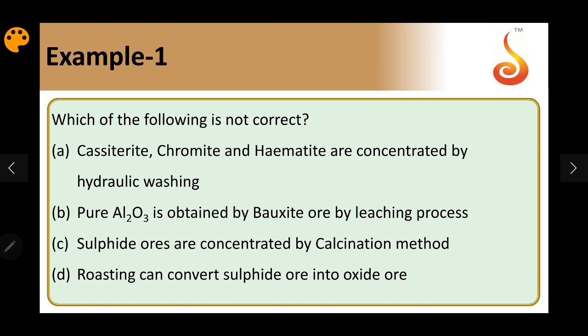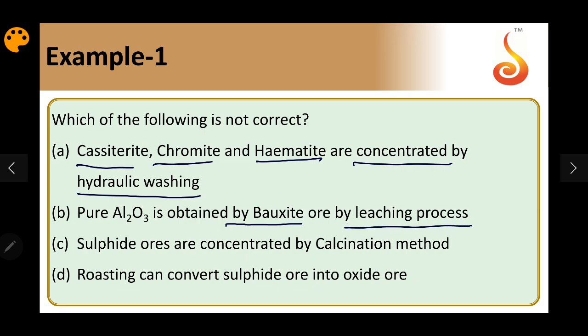Cassiterite, chromite and hematite are all oxide ores which are concentrated by gravity separation, also called hydraulic washing. Then alumina is obtained from bauxite. Bauxite is an ore of aluminum containing Al2O3, which is purified and concentrated by a chemical method, that is the leaching process. So this is also correct. Even the first one is also correct.